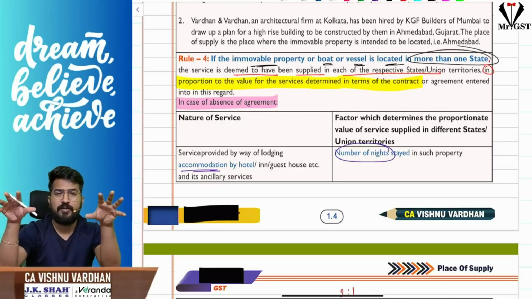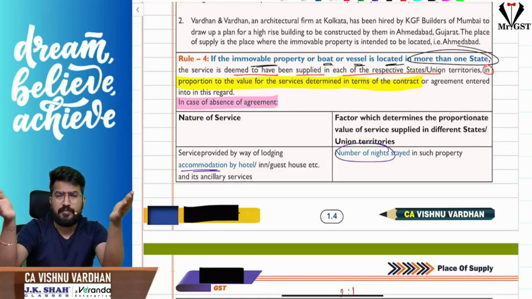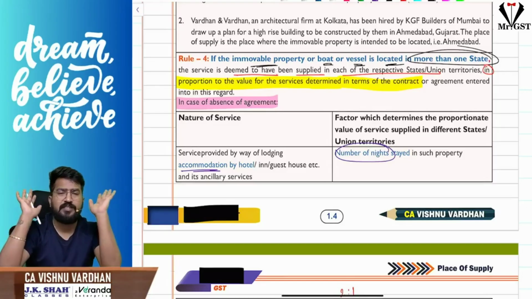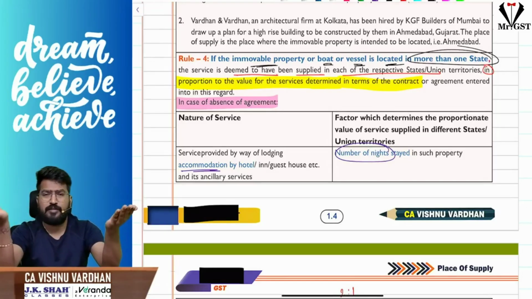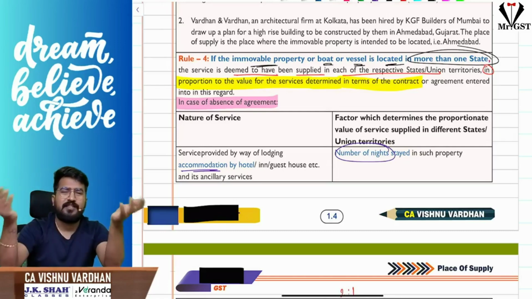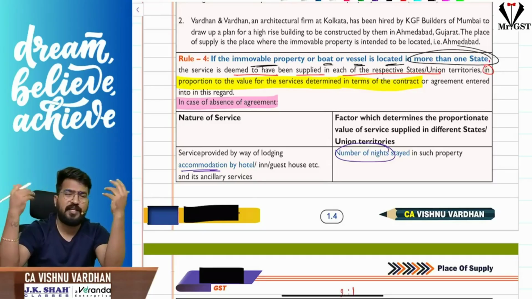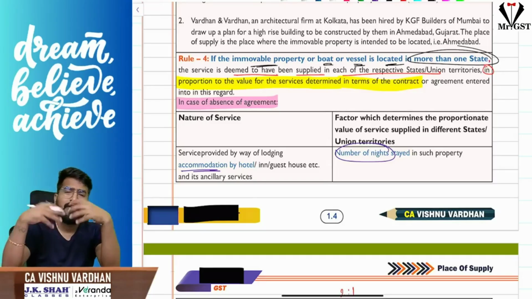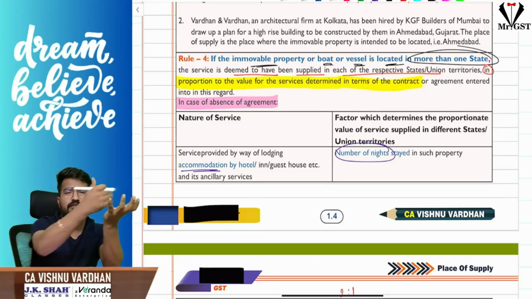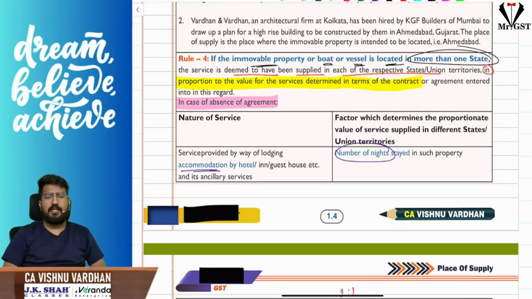If the immovable property is located in more than one state, each state will be treated as a place of supply. So for me, Lakshadweep is a place of supply and Delhi is also a place of supply. How do you proportionately allocate the amount? That is there in the contract. For the Lakshadweep property, 3 crores; for the Delhi property, 7 crores, as given in the contract. Then you allocate the funds in the same way: for 3 crores the place of supply will be Lakshadweep, and for 7 crores it will be Delhi.